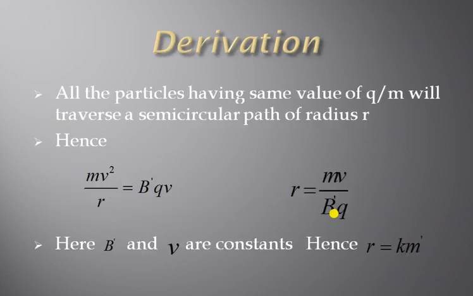So in this Bainbridge mass spectrograph, we have seen that all the positive particles having the same velocity and q by m will traverse a semicircular path of radius r. Hence, centripetal force equal to the magnetic force, that is mv square upon r equal to B dash into qv. Therefore, r equal to mv upon B dash into q. Here, B dash and v are constants. Therefore, r equal to k m dash is the generalized equation of Bainbridge mass spectrograph.